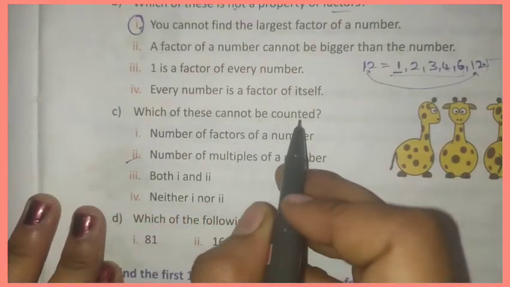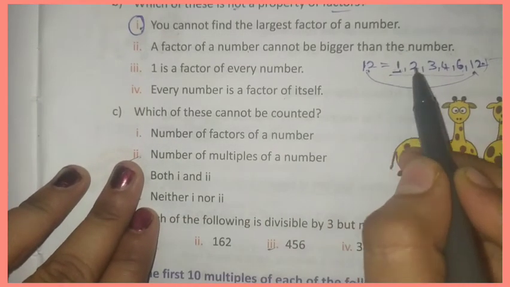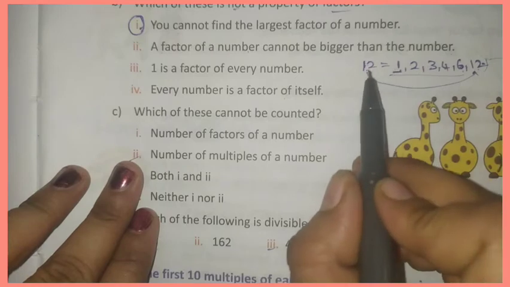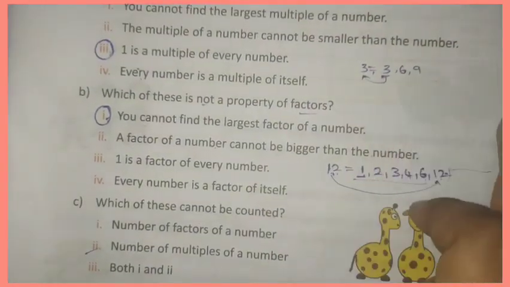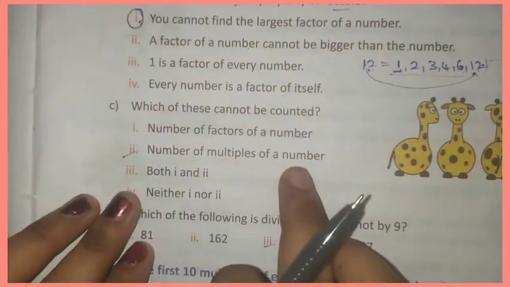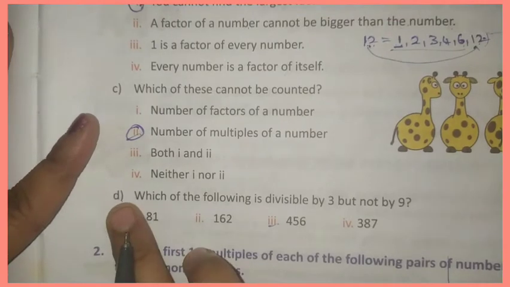Which of these cannot be counted? Number of factors of a number. We can count 1, 2, 3, 4, 5, 6. 6 factors are there for 12, but we cannot count multiples. Okay, the number of multiples of a number cannot be counted. Okay, now look at question D.